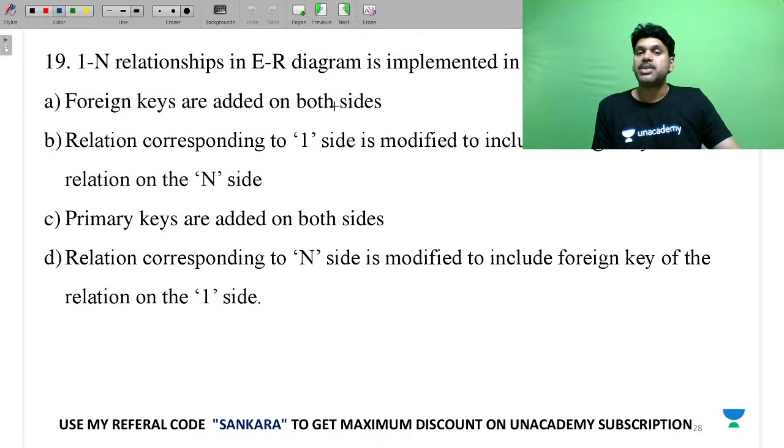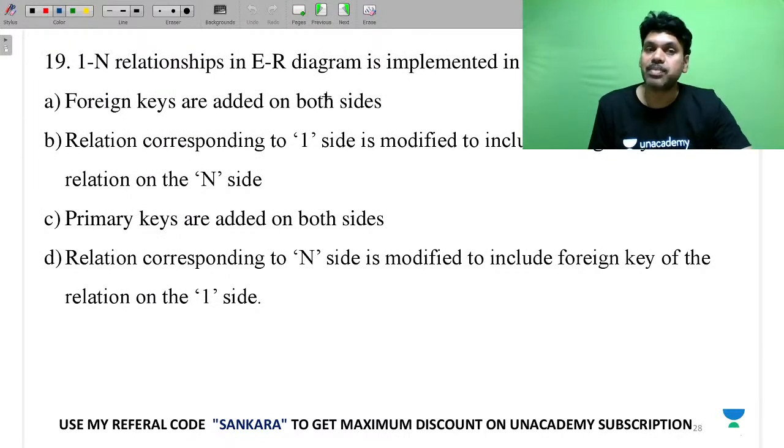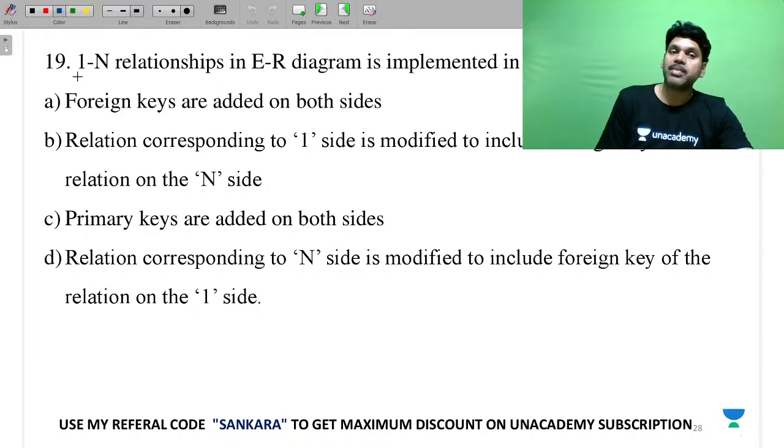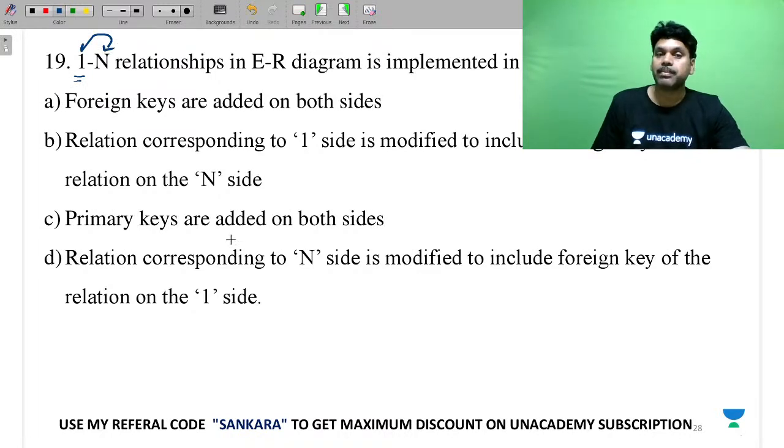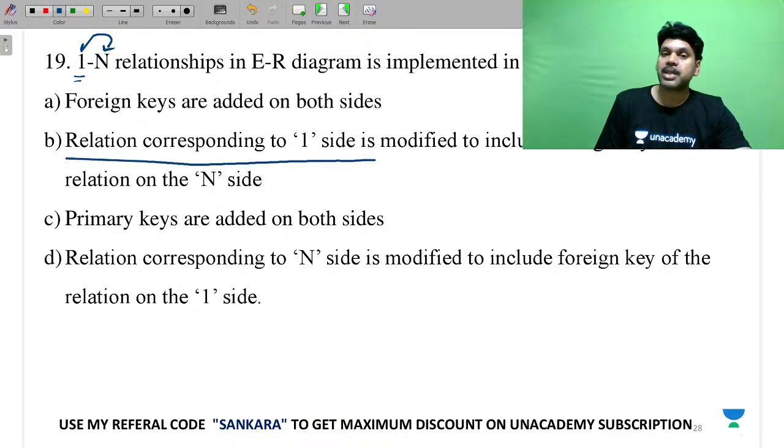So one-to-N relationship in an ER model is implemented how? One-to-N means one side key will be added into the many side as a foreign key. So the relation corresponding to the one side is modified to include the foreign key of the relation on the N side.